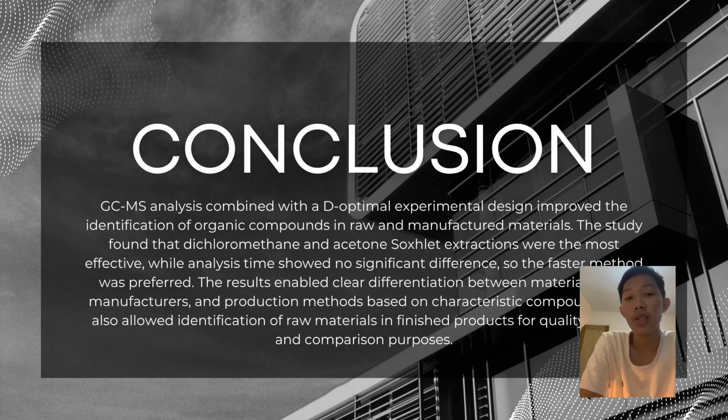So, in conclusion, the combination of GC and MS and the optimal design help improve the identification of organic compounds in raw and processed materials. The study showed that Soxhlet extraction using dichloromethane and acetone was the most effective. The analysis time did not give a big difference, so the faster method was chosen. The result made it easier to distinguish between different materials, manufacturers, and production methods, and also to identify raw materials in finished products for quality control.